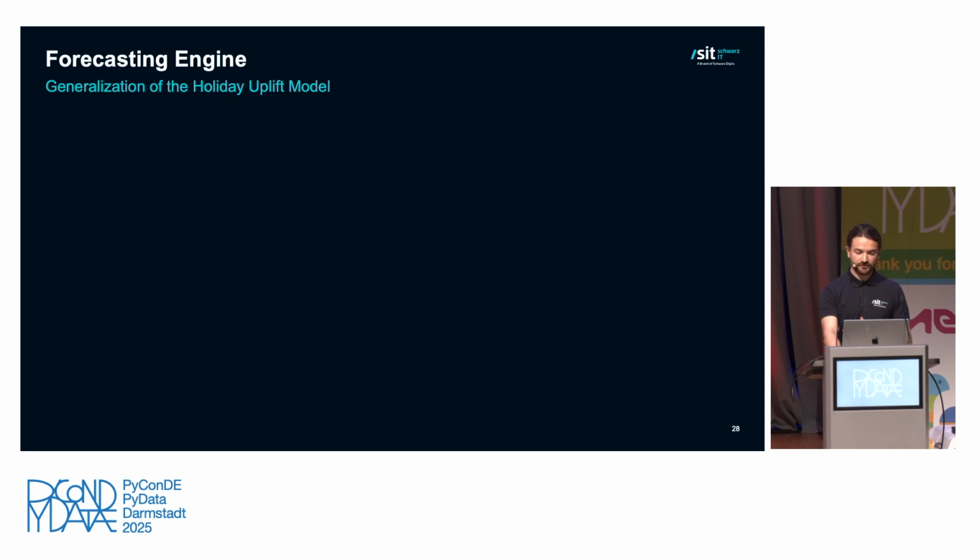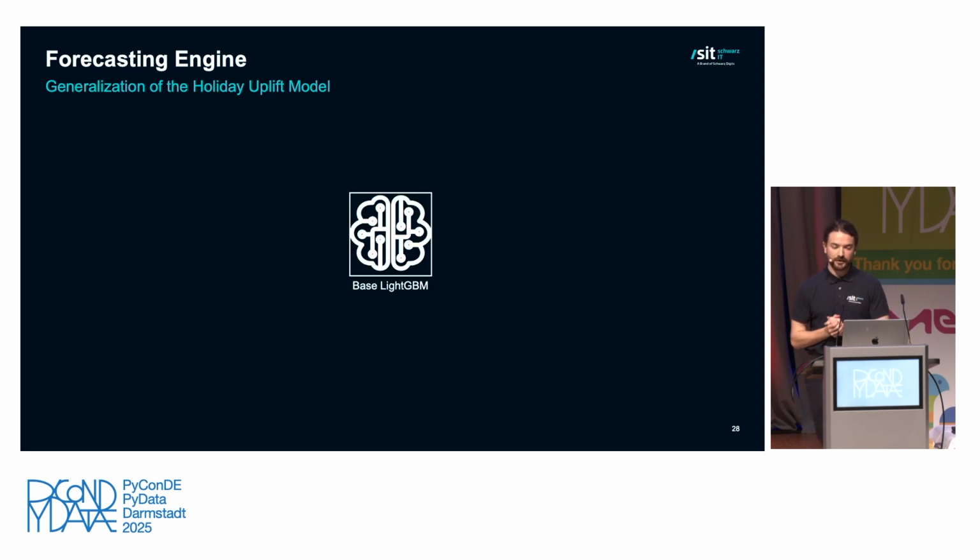Let's sum up what we did so far. First, we started by presenting to you our base LightGBM model, which represents the backbone of all our modeling approach and is generally a very effective way of generating forecasts that are quite reasonable and that are able to capture most of the effects that one can find in time series properly.